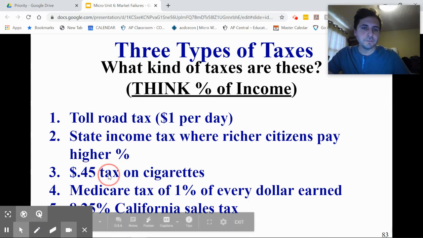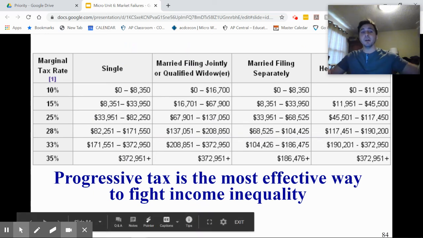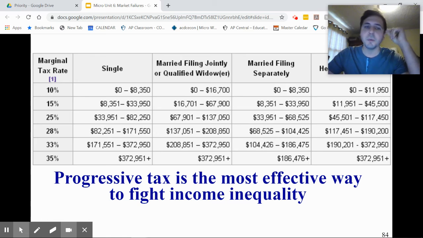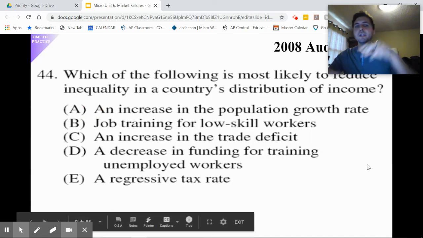All right, let's keep going. Here's an example of a progressive tax that we have in the United States. Actually, a little different. That's a little bit old. The most effective way to fight income inequality. Notice if you make a lot of money, you pay a higher percentage. You make very little money, you pay a low percentage. All right, let's try this question out.